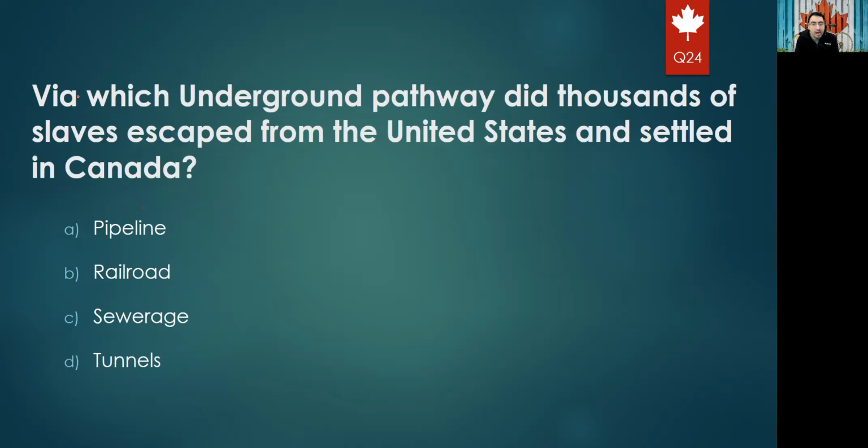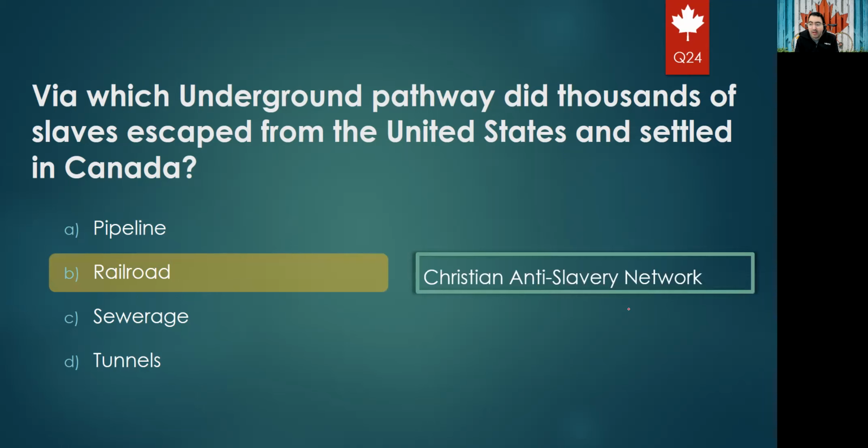The next question: via which underground pathway did thousands of slaves escape from the United States and settle in Canada? The pipeline, railroad, sewerage, or tunnels. We know that it was called the Underground Railroad. This was actually a Christian anti-slavery network, which helped enslaved people move from America to Canada, to settle in an anti-slavery country.